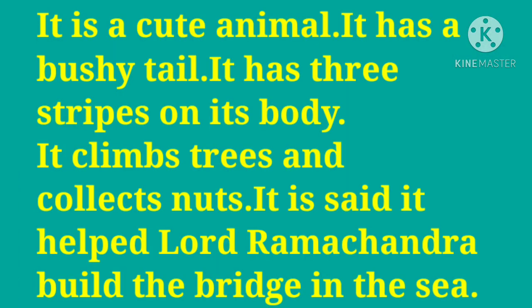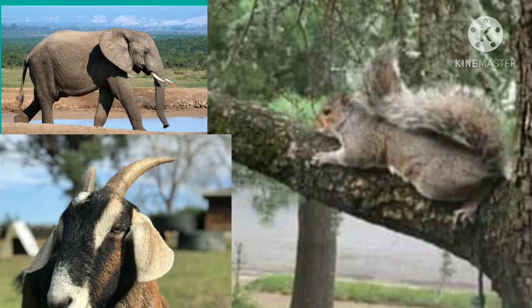Okay, next one. It is a very cute animal. It has a bushy tail. It has 3 stripes on its body. It climbs trees and collects nuts. It is said it helped Lord Ramachandra build the bridge in the sea. Which animal is it? You think of and look at the pictures. You choose once again. Right? This is a squirrel.